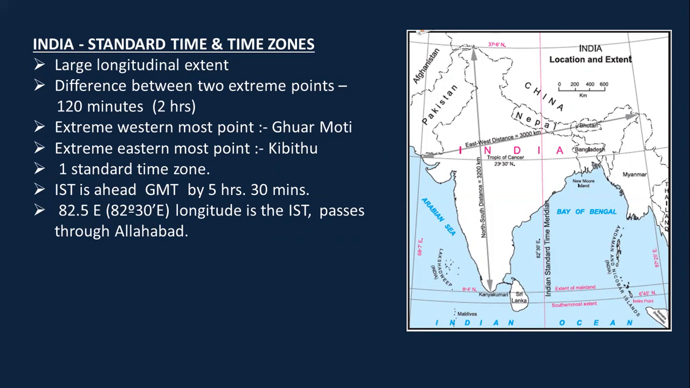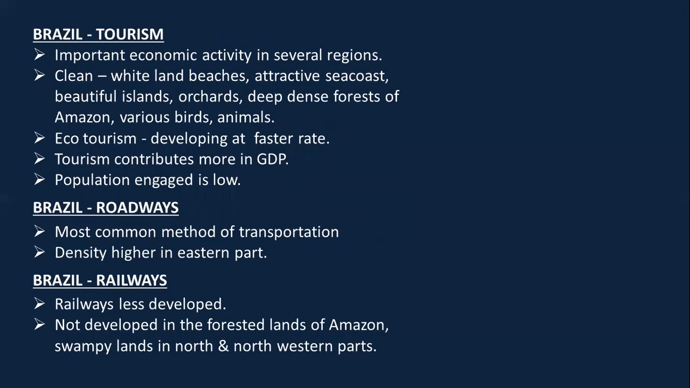And because India has a distance of around 2 hours between the two extreme points, we have only one standard time zone, that is Indian Standard Time, which passes through Allahabad in Uttar Pradesh. And this is ahead of GMT by 5 hours and 30 minutes. This Indian Standard Time longitude is 82°30' east. Again, a very important one sentence.